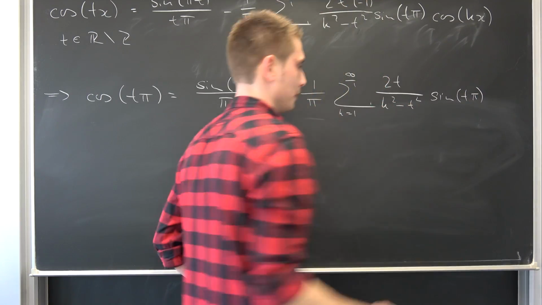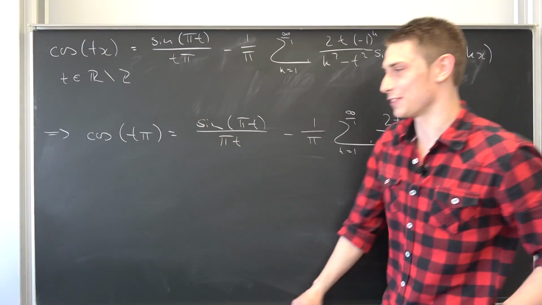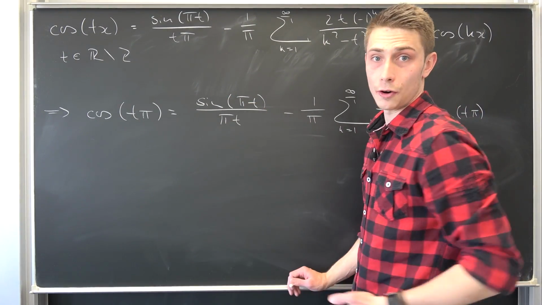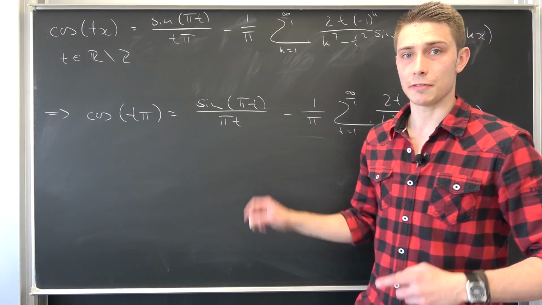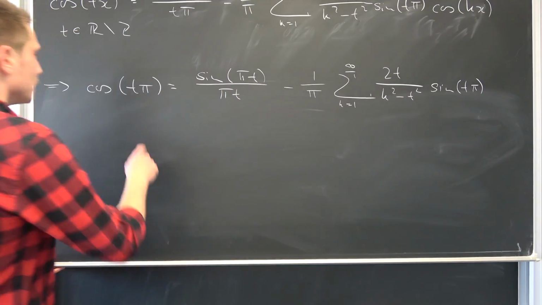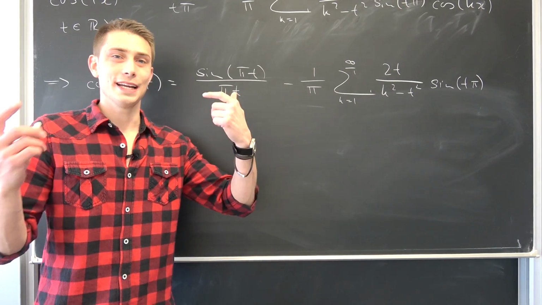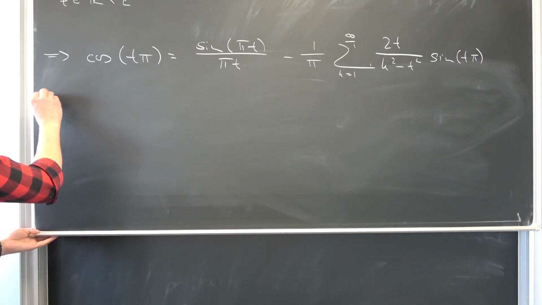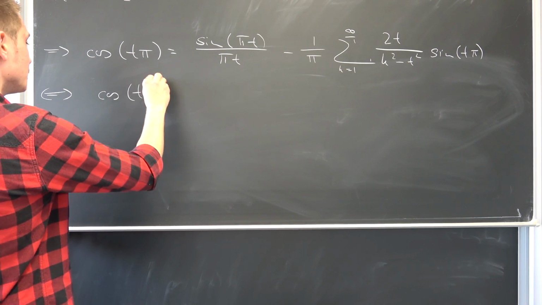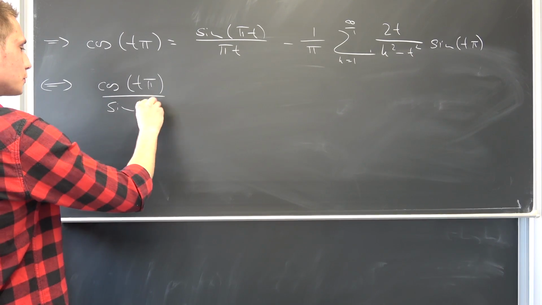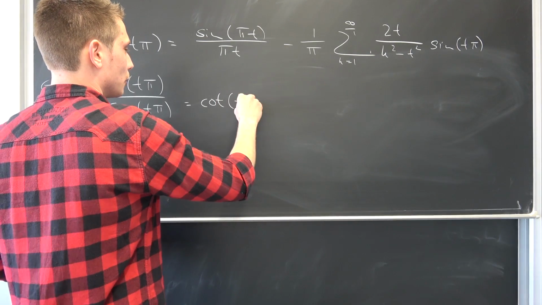sine of t times pi. And you see, one other reason why we didn't want t to be an element of the integers is because sine of t times pi is then never ever going to be equal to 0. Meaning we can divide both sides safely by sine of t times pi to get cosine of some argument over sine of some argument, which is going to give us the cotangent of the said argument. So that's equivalent to saying we're going to have the cosine of t times pi over the sine of t times pi. Well, this thing right here is exactly the cotangent of t times pi.